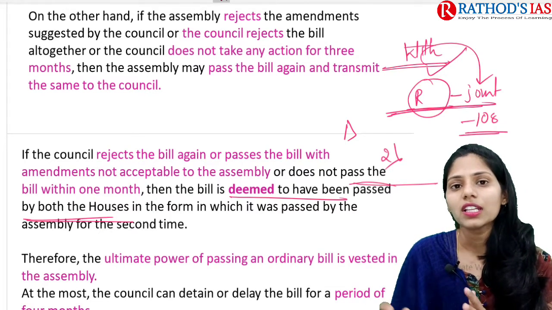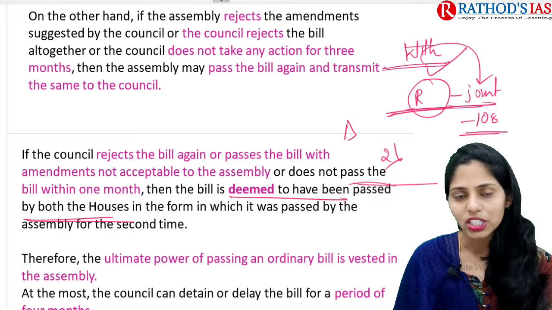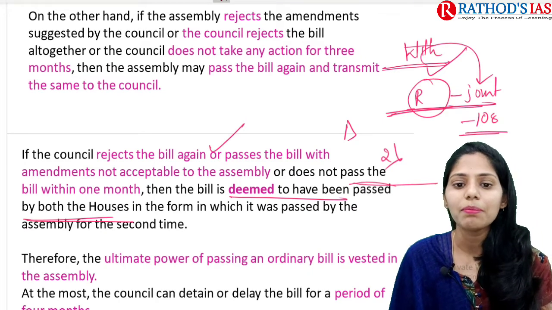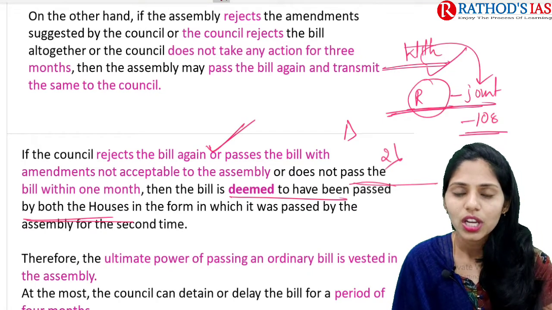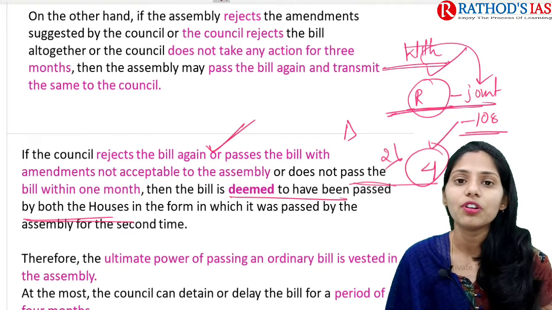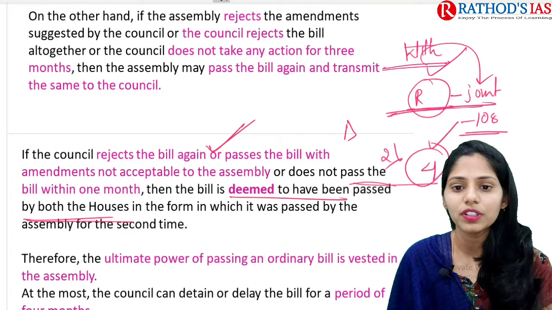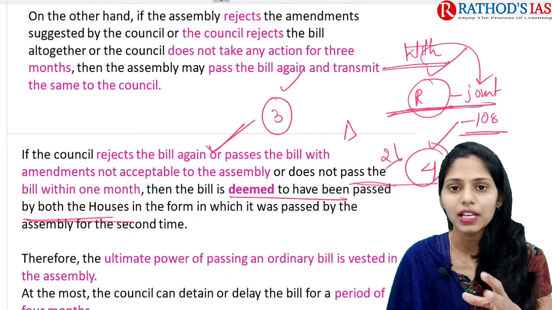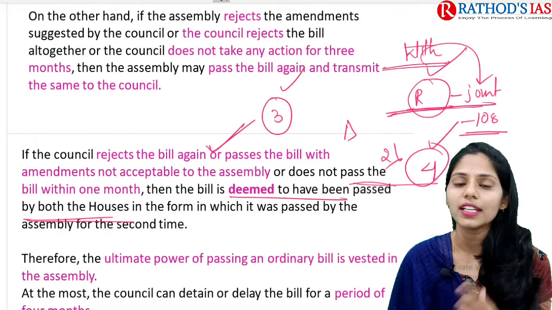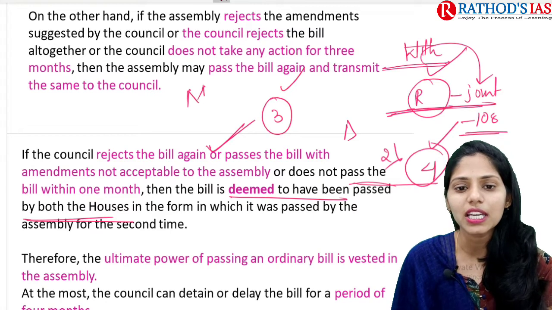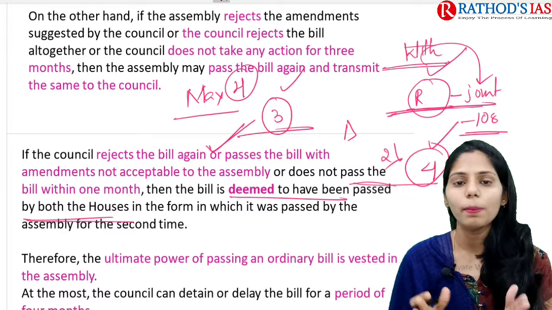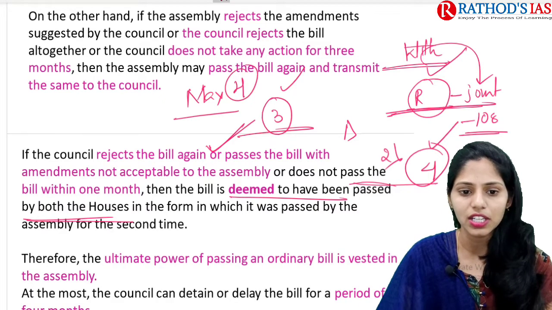In this way, we can say Rajya Sabha and this Vidhan Parishad do not have equal powers regarding this ordinary bill. So what can this Vidhan Parishad or the Legislative Council do? It can delay the passing of the bill, for 4 months, not more than that. First 3 months on the first passed bill, and the second time whenever the bill is again sent to this legislative council, it has only 1 month. So maximum it can delay a bill for 4 months, not more than that.